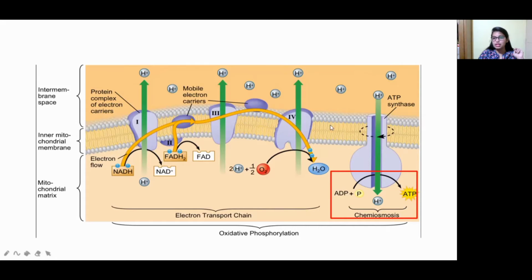Chemiosmosis takes place. Here the protons will be received. When they are received, ADP with the help of phosphate is converted into ATP. This is the energy molecule, right? So this is how the energy will be released.